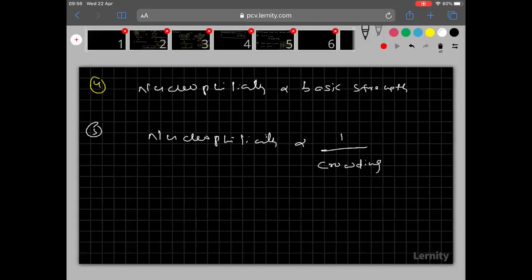So please copy. So these are the 5 rules, or we can say 5 factors which affect the nucleophilicity.